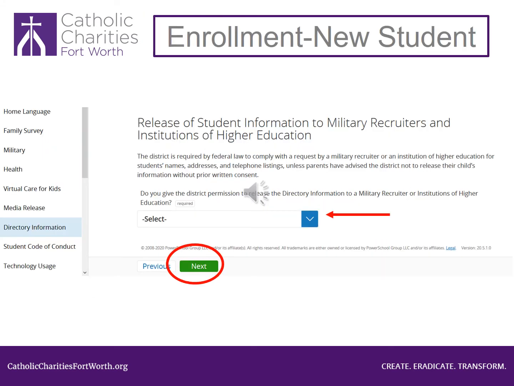If you wish to allow your child's information to be released to military recruiters or institutions of higher education, click on the blue arrow and select Yes. If you do not want your child's information released, click No. This is very important. Click the green Next button at the bottom of the page.